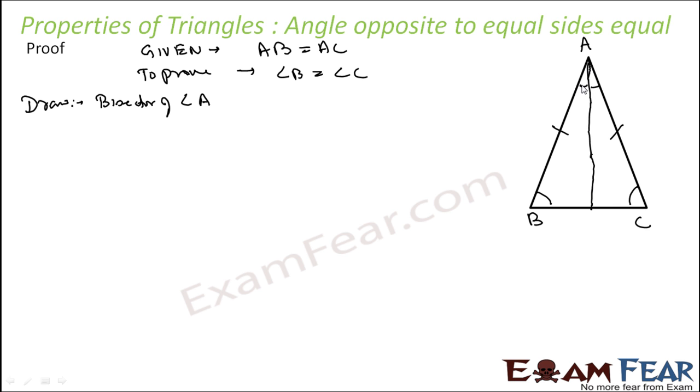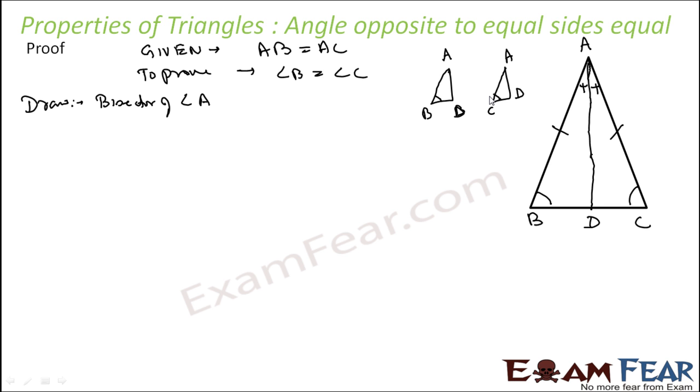We'll make sure that this angle is equal to this angle. This is by construction. So if we draw the bisector of angle A and let it meet BC at point D, now we have two triangles. One is A, D, B. The next is again A, D, and then C.